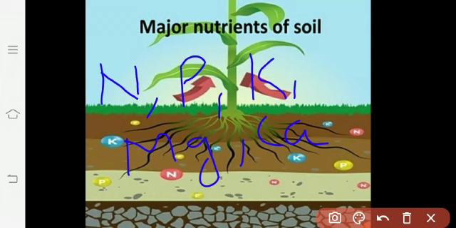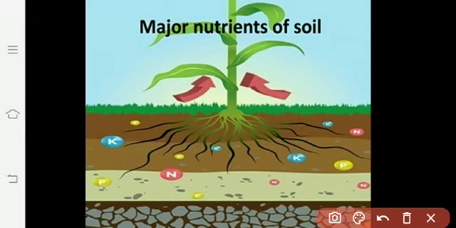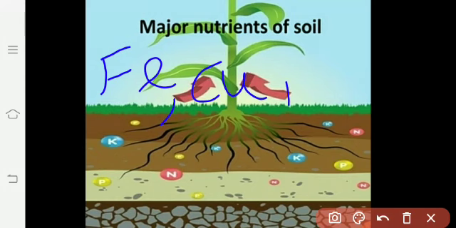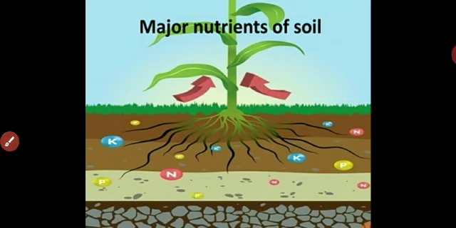In addition to these, plants also need iron, the symbol Fe, then copper, Cu, then manganese, Mn, and zinc, the symbol Zn, etc., in a smaller amount.